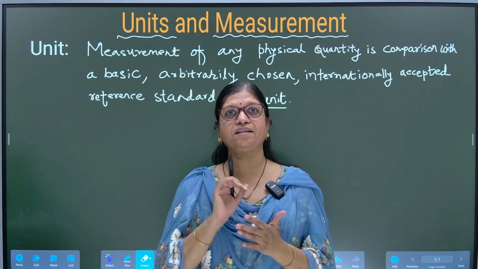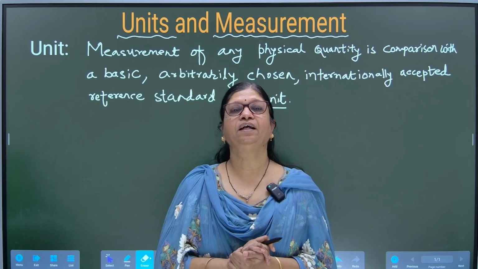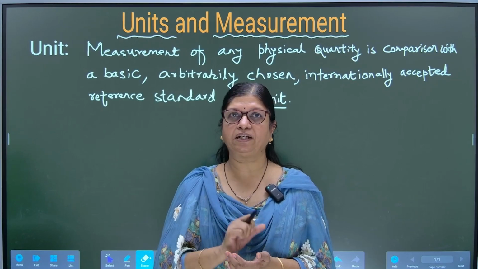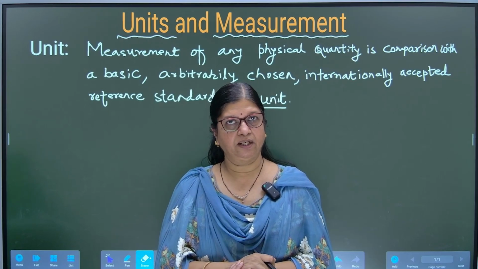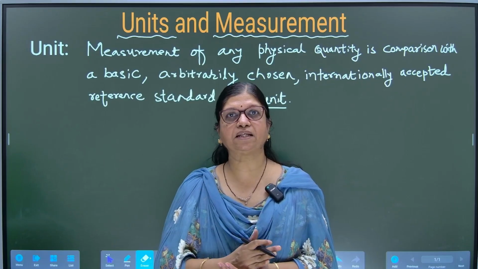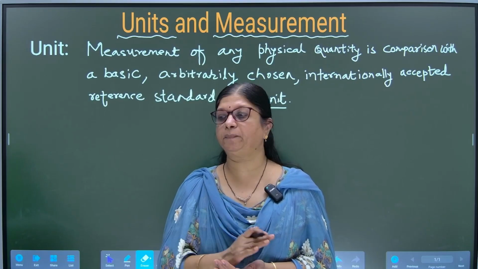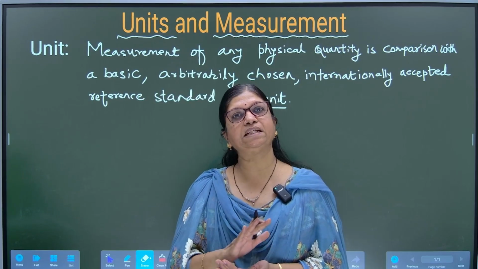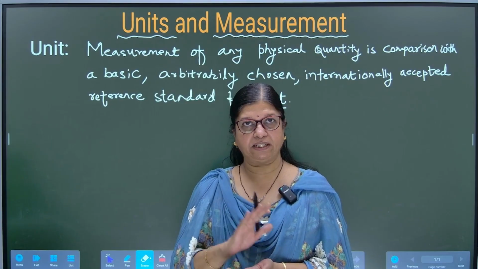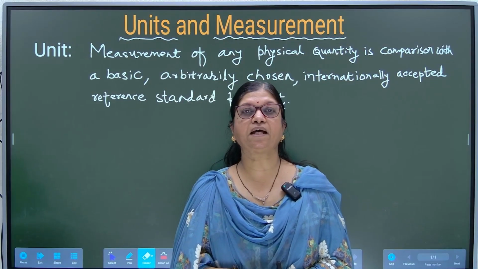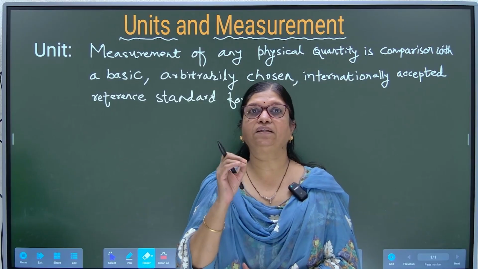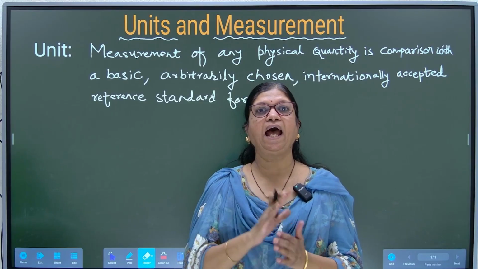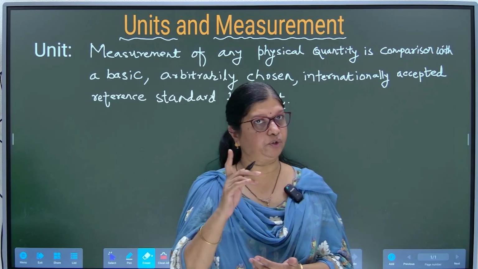So, one easier solution was considered, that we will consider some fundamental units or some basic units. Some basic units required for measurement are called fundamental units. Some basic quantities are taken and their units are considered as fundamental units.